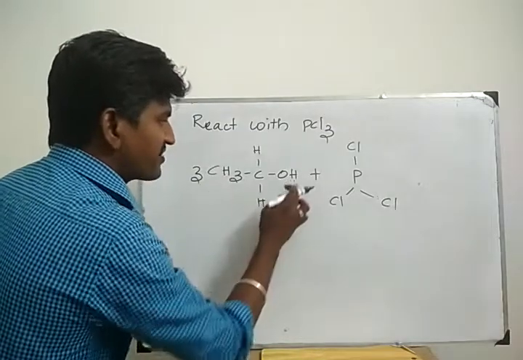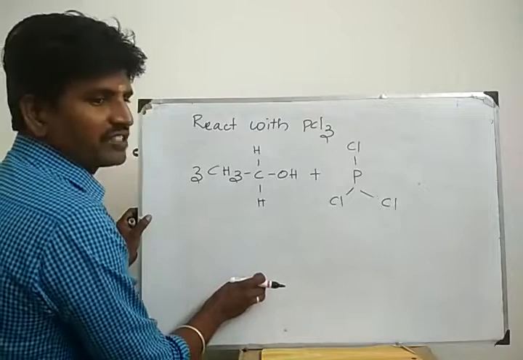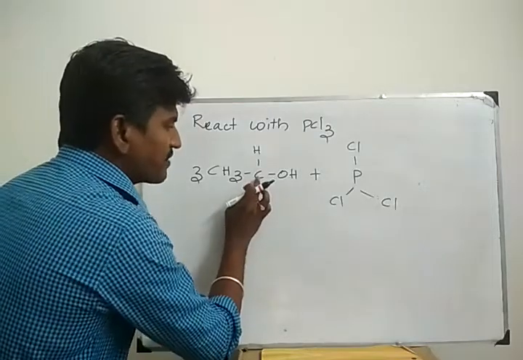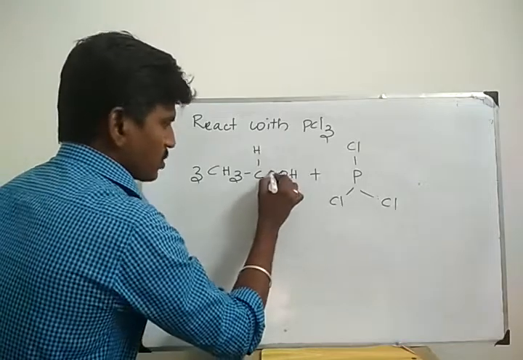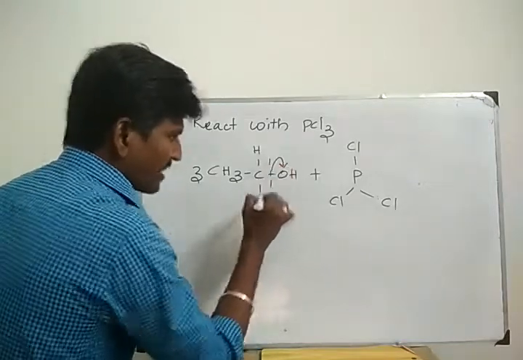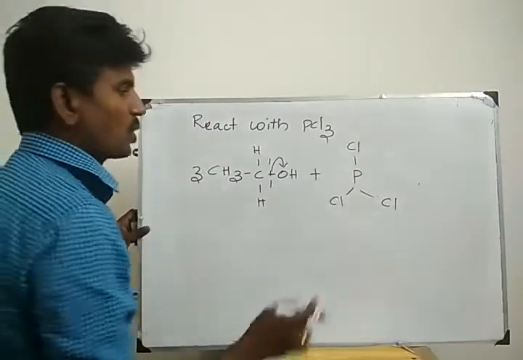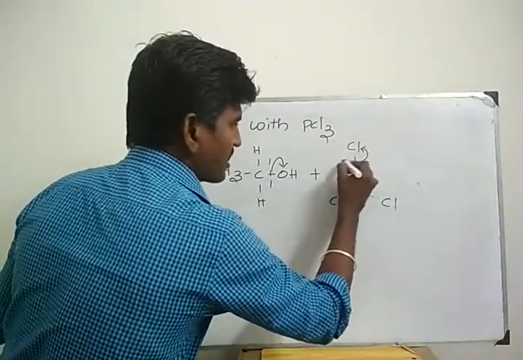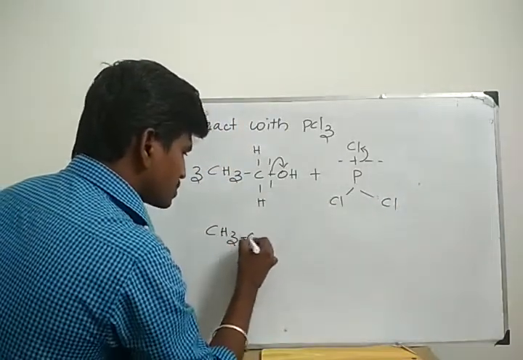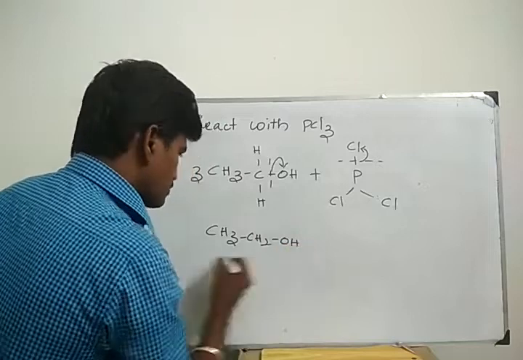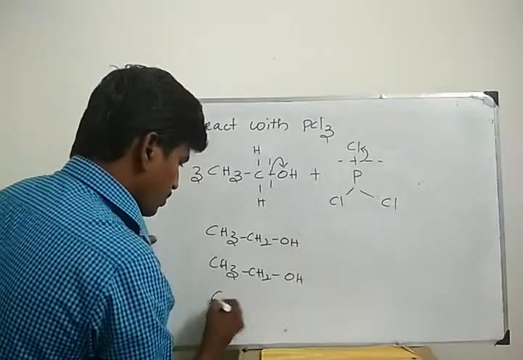How many moles of ethanol? 3 moles of ethanol. 1st mole of ethanol, 2nd mole of ethanol, 3rd mole of ethanol. So here the bond breaks in between carbon and hydroxyl group. Which one is more electronegative? The hydroxyl group. So here the hydroxyl group takes one pair of electrons. Comparing phosphorus and chlorine, which one is more electronegative? Chlorine. So chlorine takes one pair of electrons. Here also the bond breaks. 3 moles of ethanol, CH3CH2OH, first mole, second mole, third mole.